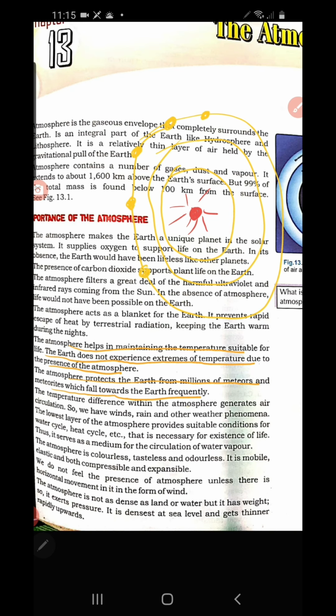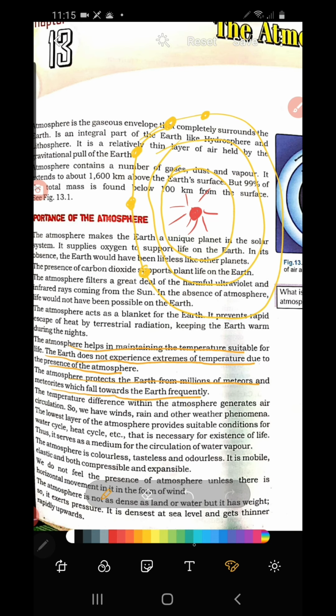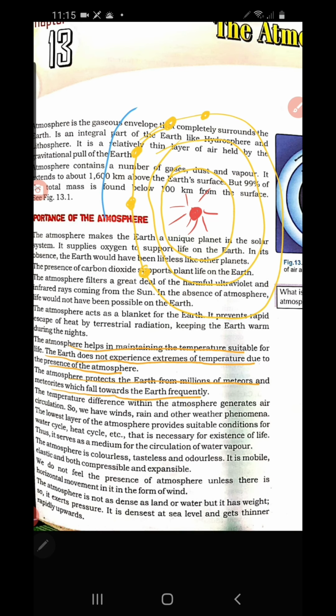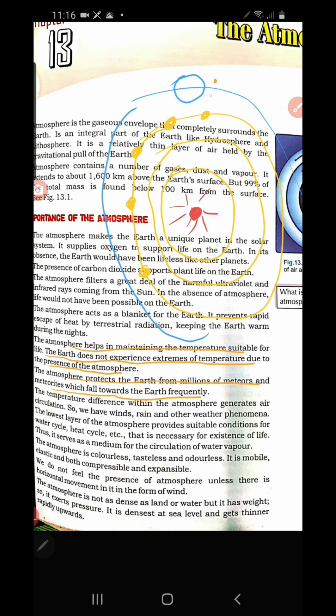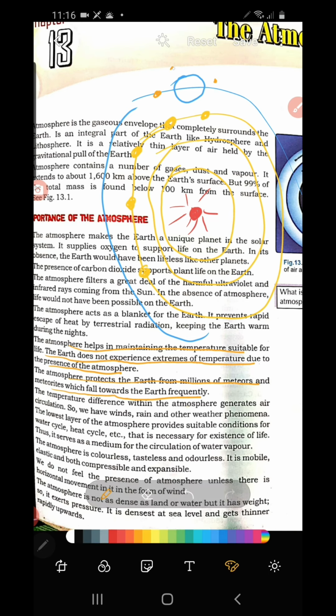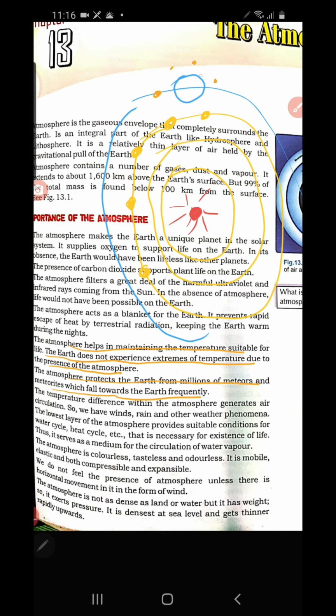Sometimes these can also get into the earth. Suppose the earth is here, and these broken pieces of planets and stars can get into the space near it.